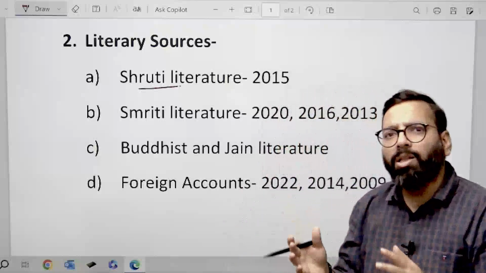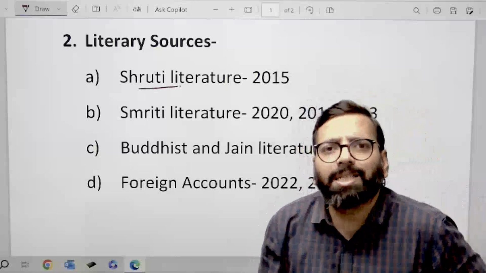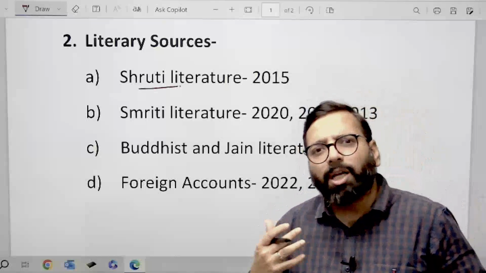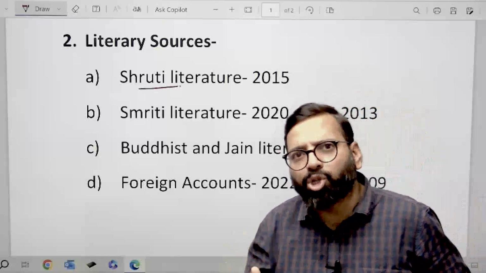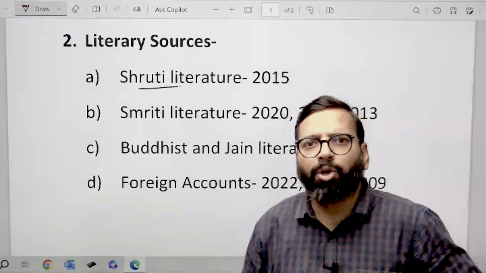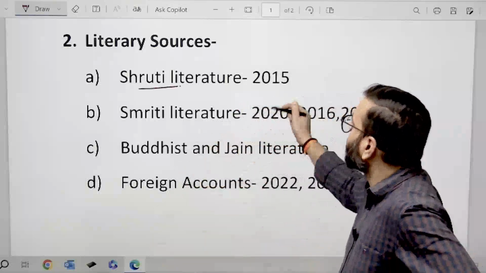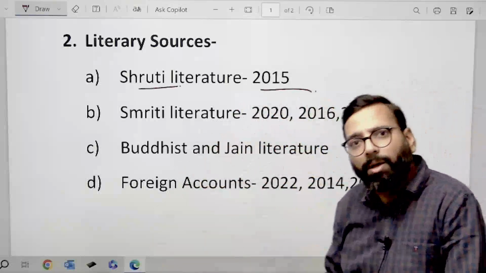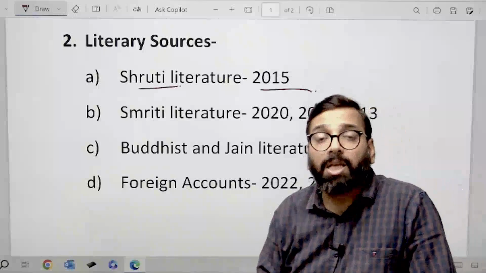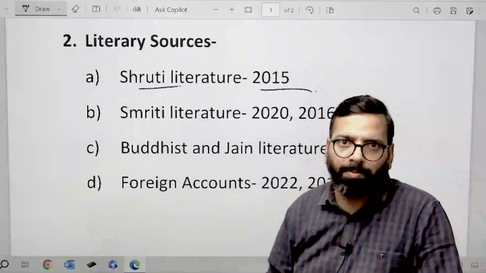So what the four Vedas, including the Upanishads, tell us about the political, economic, social as well as the religious practices of the Vedic period, we need to know. UPSC has already asked about Shruti literature in 2015, and we have to prepare it well again. There is a higher probability of it getting repeated.